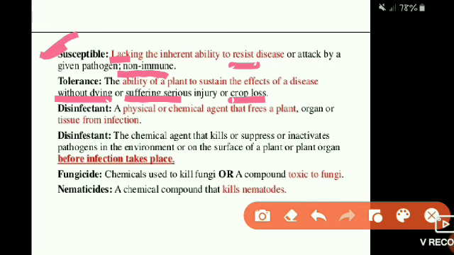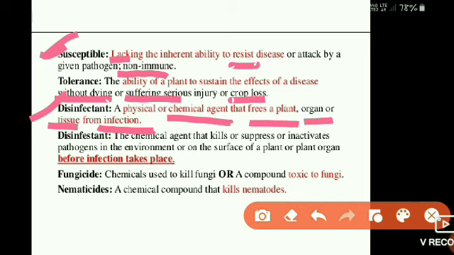Then the next term is disinfectant, a physical or chemical agent that frees plants from infections. Any substances, physical or chemical, that free the plant, its organs or tissues from infections are called disinfectants.